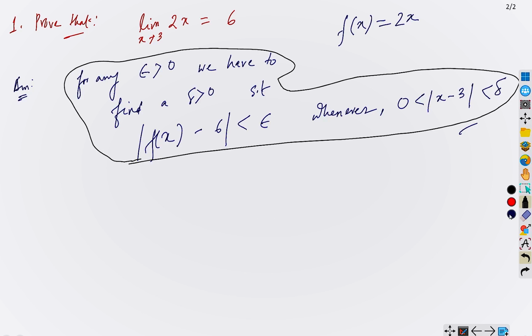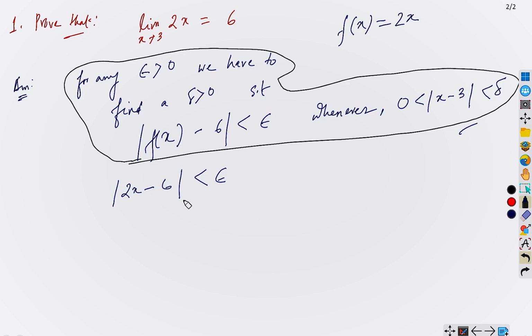Now I will do this. If you have any doubt, let me know. But I don't think you would have any doubt because it is very simple. Once you do two or three exercises, you can grasp what is going on in the background. Now let's see what is f(x) in this case. We have f(x) equals 2x, right? So |2x - 6| less than epsilon.